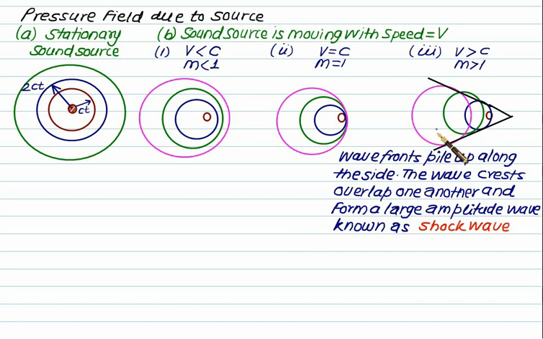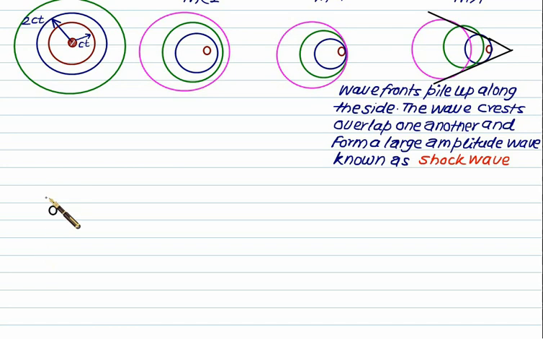When we have a Mach number greater than 1, wave fronts will pile up along the side and the wave crests overlap one over the other and form a large amplitude wave which is known as the shock wave. Consider we have a source at point A. The source will reach in time t a distance equal to v. So let's say this distance will be equal to v, which is traveled in 1 second. In 2 seconds the source will reach the point A double prime at a distance equal to 2v.